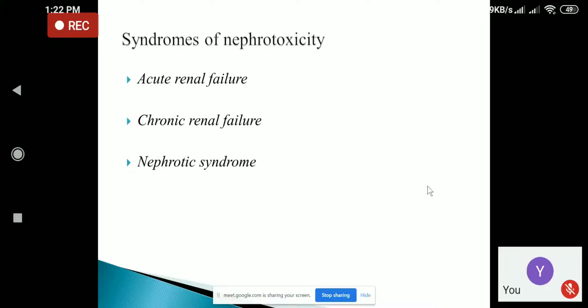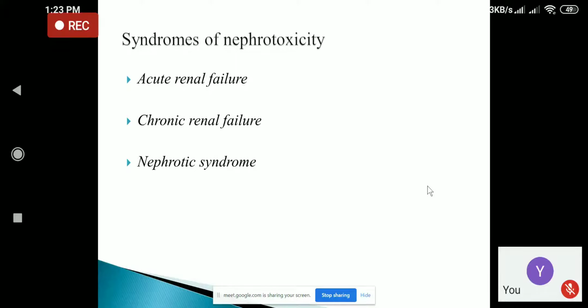It is also known as CKD, chronic kidney disease, and it is usually caused by certain diseases like diabetes mellitus, hypertension, etc. And in chronic renal failure, the patient may present with shortness of breath, history of tiredness, body edema, and blood in the urine, and the patient may have itchy skin.